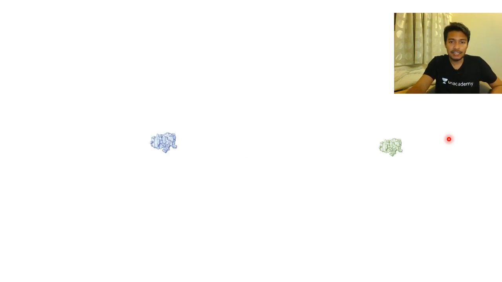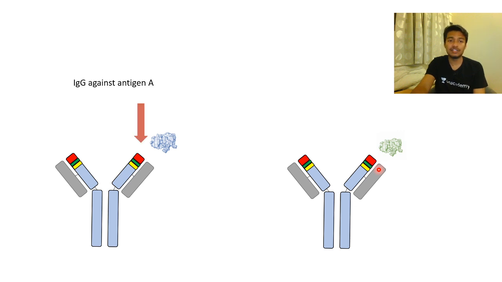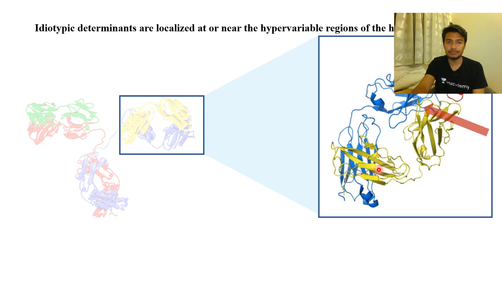Idiotypes, what are idiotypes? Idiotypes are the same antibody class against different antigens. So both these antibodies shown on the screen are actually IgG type. So their isotype is IgG, but they are against different antigens. Here a blue antigen, here a green antigen. So definitely their binding constant, their affinity, their avidity, they are very different, right? So that is how they are known as idiotypes. So IgG against antigen A or IgG against antigen B, their properties of affinity and avidity are very different, right? Mostly the difference lies in the hypervariable region, which is the point of difference.